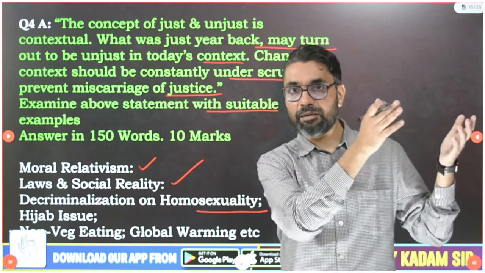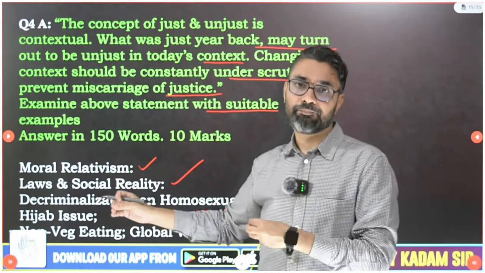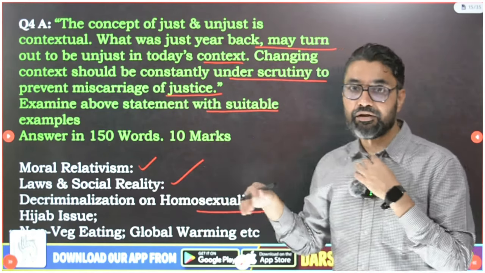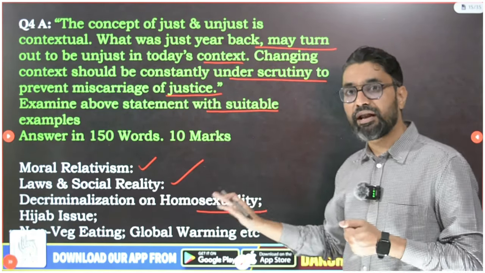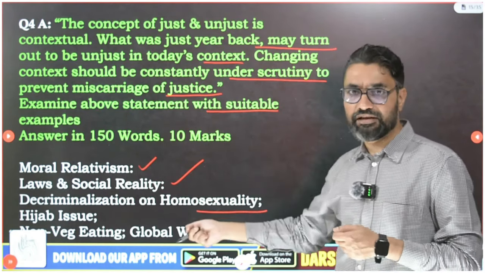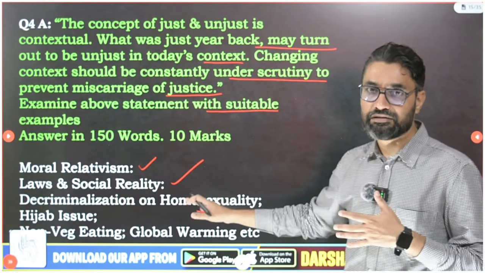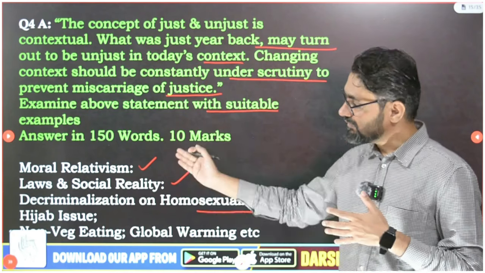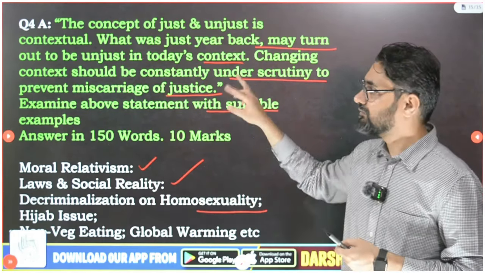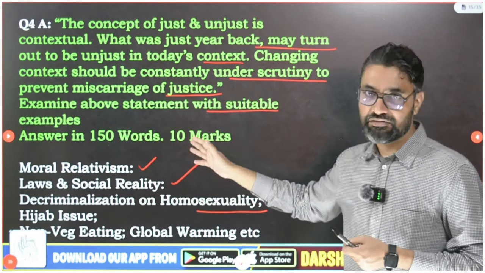So rather, if European and American people don't become vegan, then there will be less global warming. So these ideas are becoming very complex. Context, everything has changed. Then our moral principles should change, and our understanding of justice should change. You can use any one example; instead of writing 3-4, I am just showing them for your understanding. But use any one or two examples and write in detail, explaining how this morality is contextual, and if you don't update it, it will lead to miscarriage of justice.